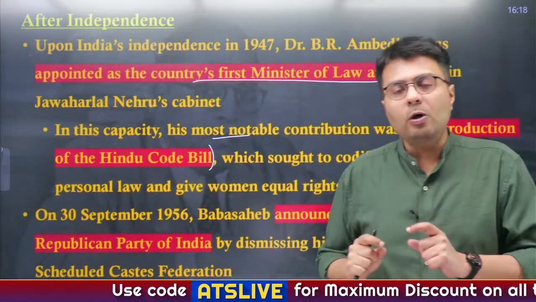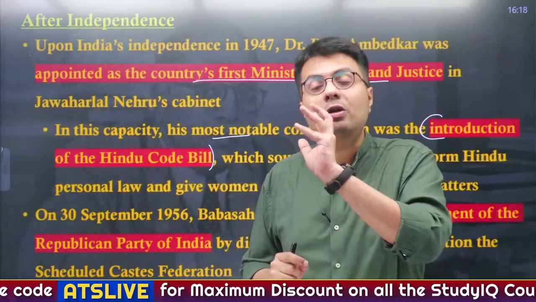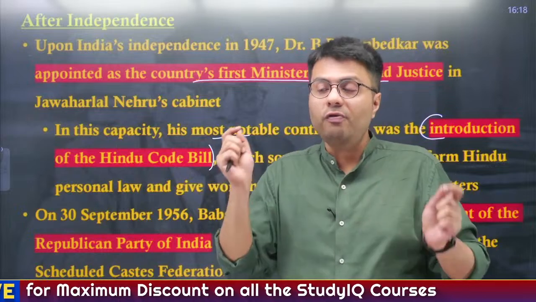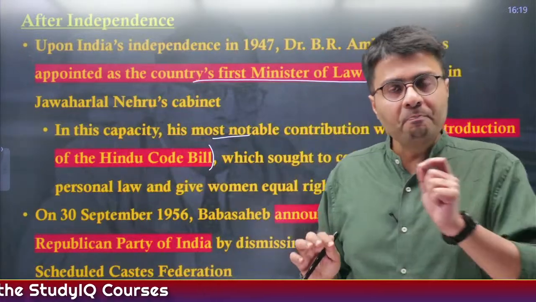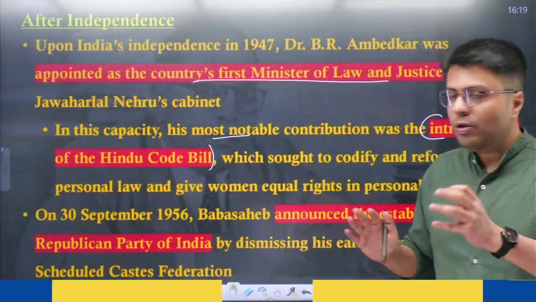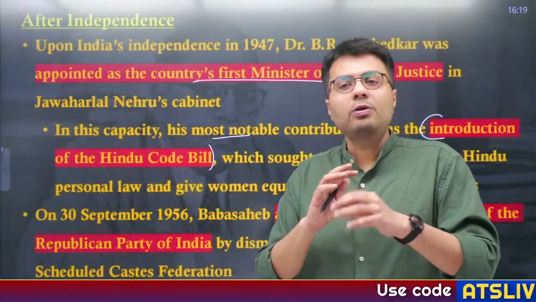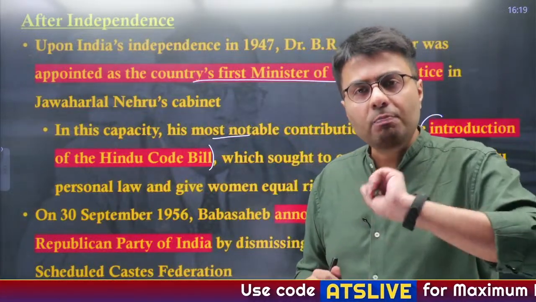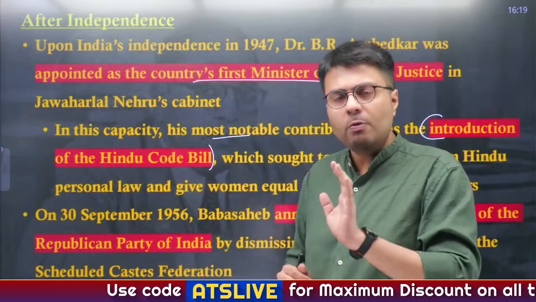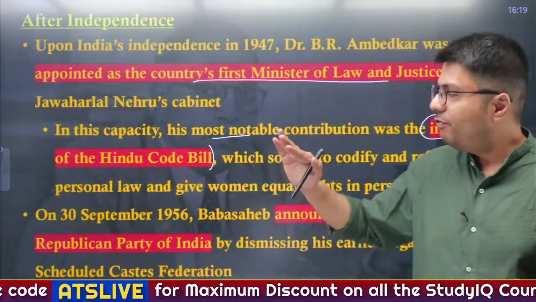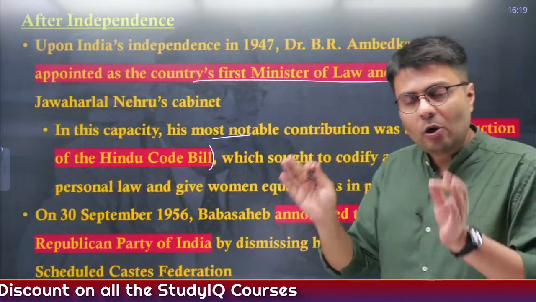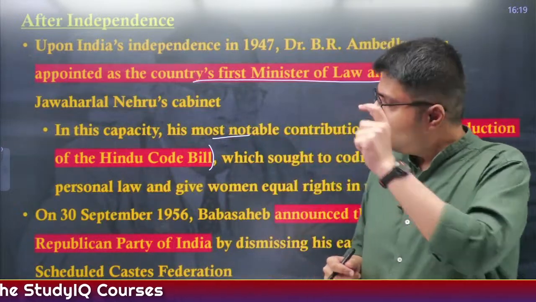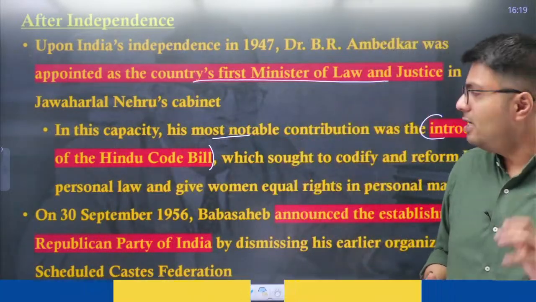But the problem was, these laws were not codified, and they did not follow any uniform principles of how to ensure civil laws in India, right? So the first way to introduce uniformity in India's civil laws and personal laws was the introduction of the Hindu Code Bill. But you can understand in 1950, this met with certain resistance, and therefore, during the time when Dr. B.R. Ambedkar was India's law minister, this bill was not passed in the Indian Parliament.